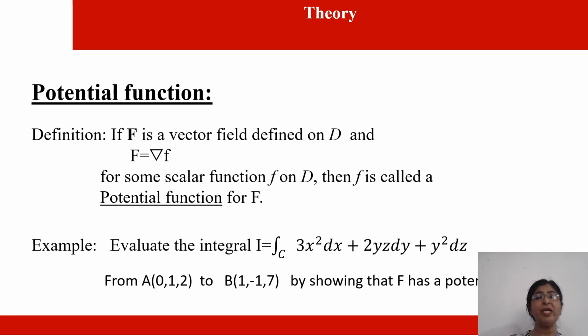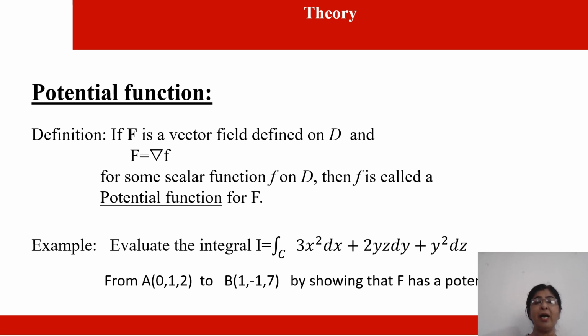Next we have the potential function. How do we define the potential function? If vector F is a vector field defined on D and vector F is equal to grad f for some scalar f on D, then f is called the potential function for F. Now we will solve one problem based on the potential function.